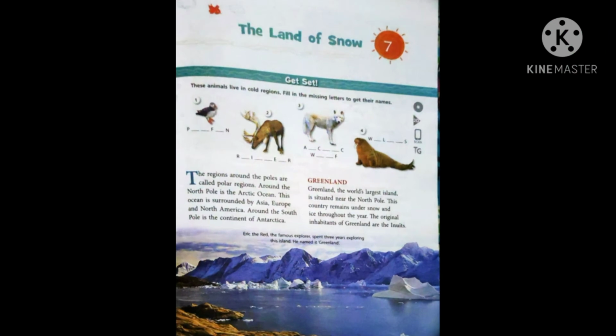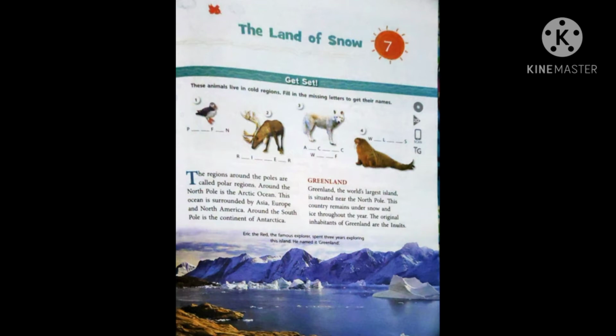In this chapter you will see that the regions around the poles are called polar regions. Around the North Pole, you can see the Arctic Ocean. This ocean is surrounded by Asia, Europe, and North America. Students, I know that you know all the names of the 7 continents. If you don't know, then I'll tell you after this chapter. Around the South Pole is the continent of Antarctica.